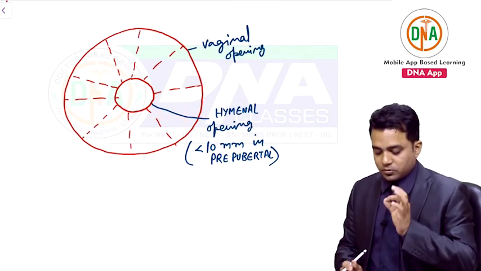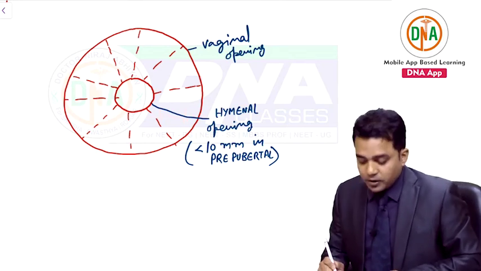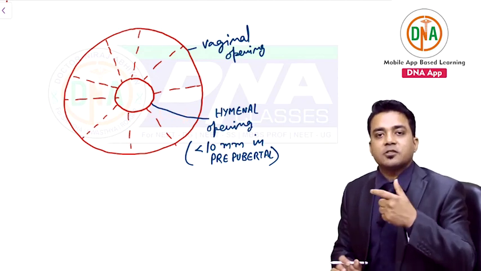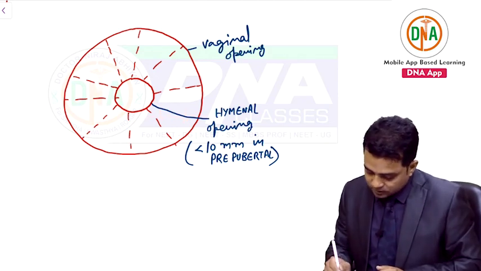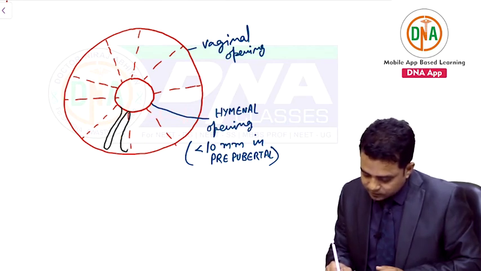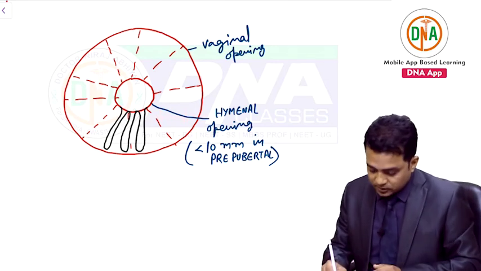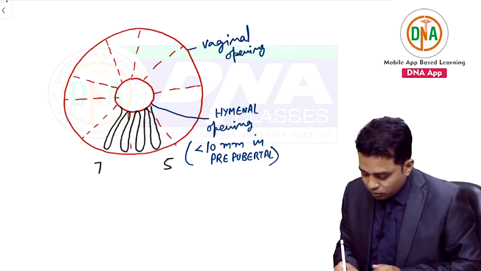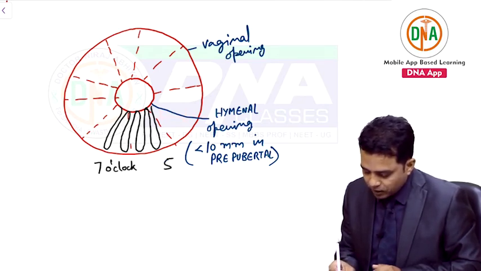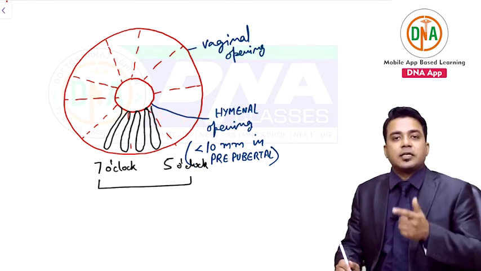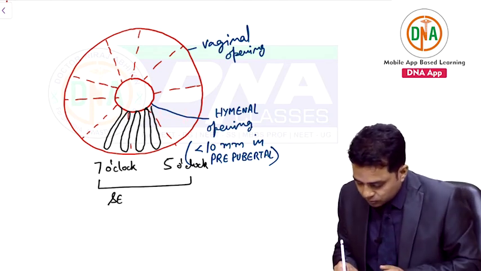Now, important questions. After sexual intercourse, what is the location of tears of the hymen? An all-time repeat question. If I get tears of the hymen like this, torn and reaching the margins, between the 5 o'clock and 7 o'clock position, these tears are said to be due to sexual intercourse.